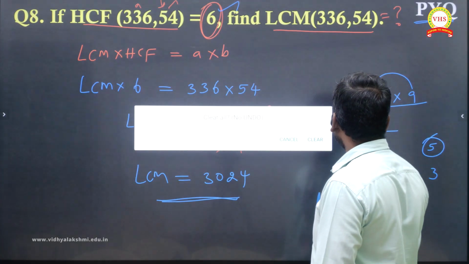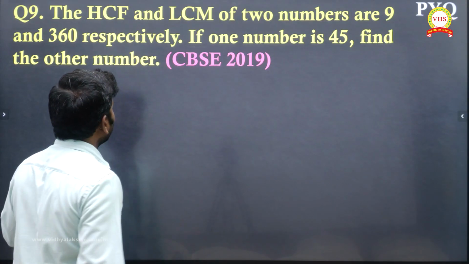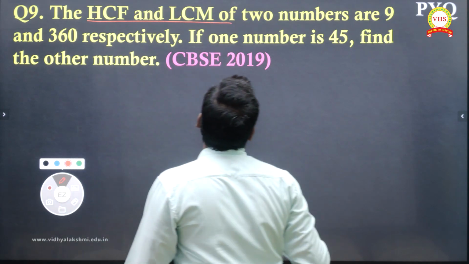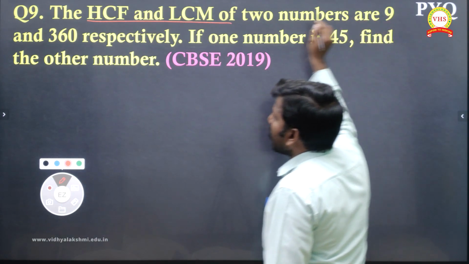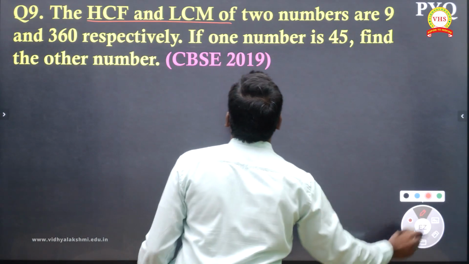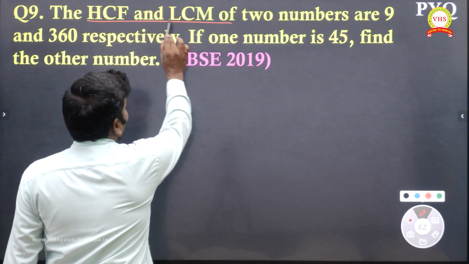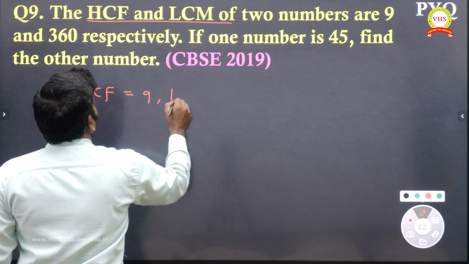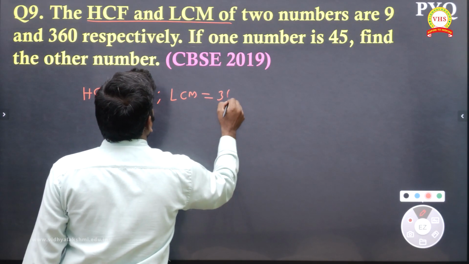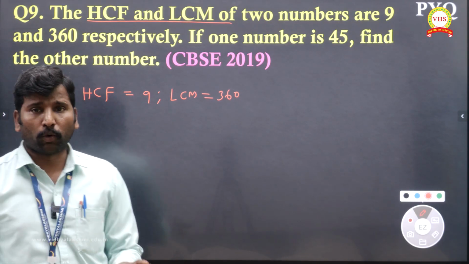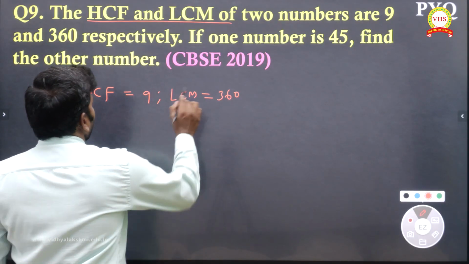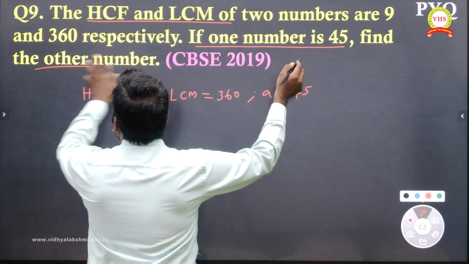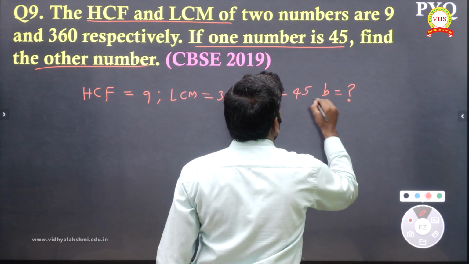Okay. Let's go to question number 9. This they asked in the board 2019 accurately. The HCF and LCM of two numbers are 9 and 360 respectively. Listen carefully, children. HCF is 9, LCM is 360 for two numbers. The two numbers we don't know, that can be A comma B. Right. If one number is 45, means A value is given 45. Find the other number. Other number means B equal to question mark.